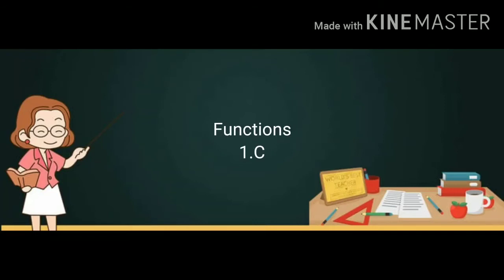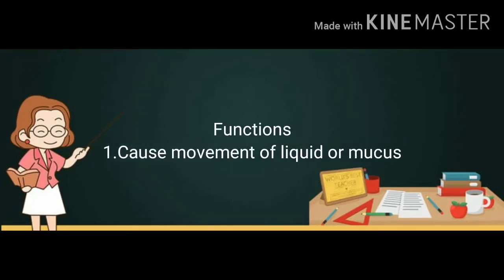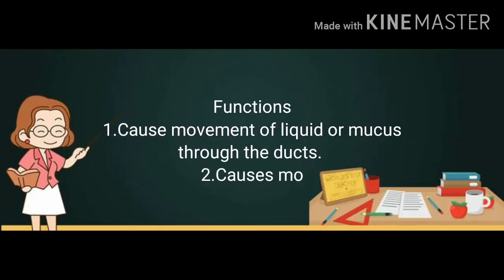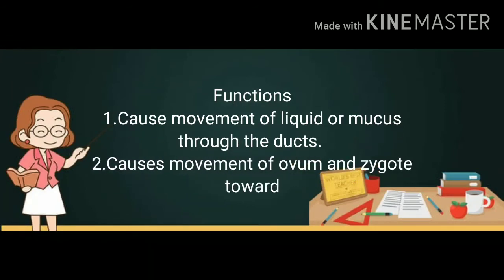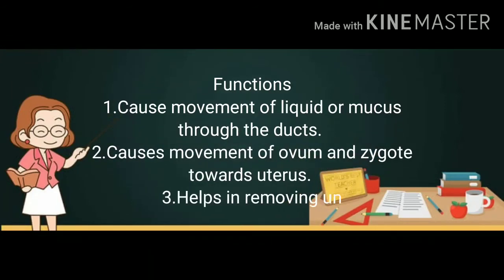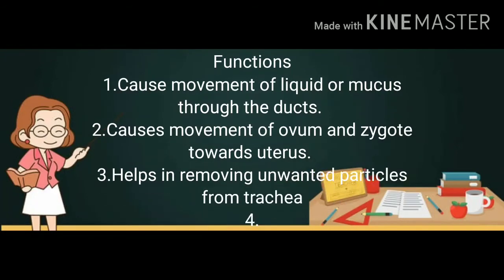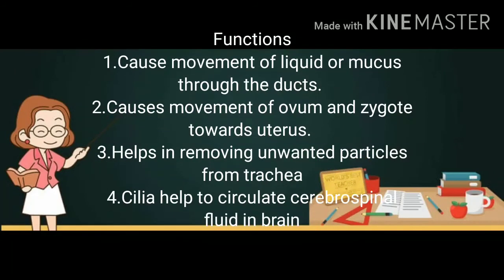Now, some functions of ciliated epithelium. Ciliated epithelium causes movement of liquid or small solids, suspended particles or mucus through the ducts. Second, it causes movement of ovum and zygote towards uterus. Third, it helps in removing unwanted particles from trachea. And fourth, cilia help to circulate the cerebrospinal fluid in brain.